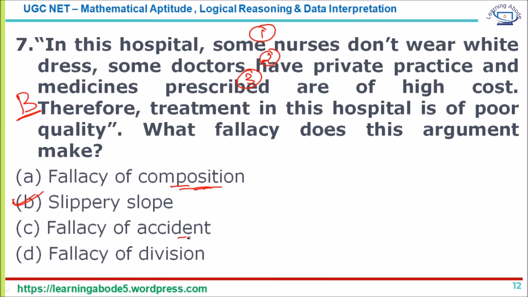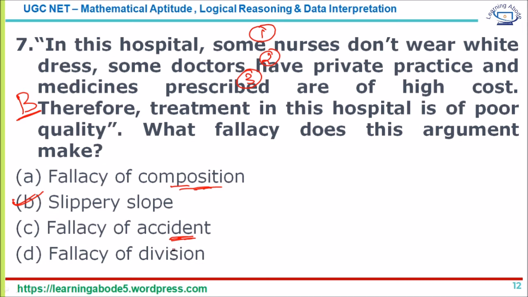Now, fallacy of accident is making sweeping generalizations. For example, if I say, thou shall not kill, that is a correct one, so you should not kill. But if I say, thou shall not kill, so I will not use pesticides for farming to take away the harmful insects, that is not a very valid argument. That is an example of a fallacy of accident.